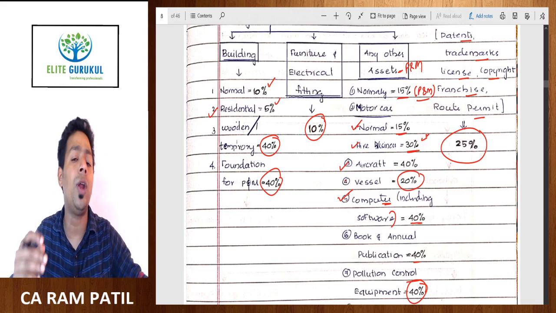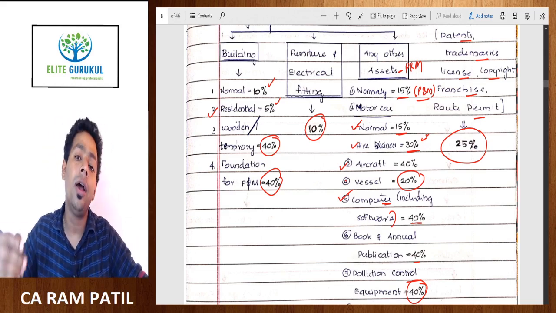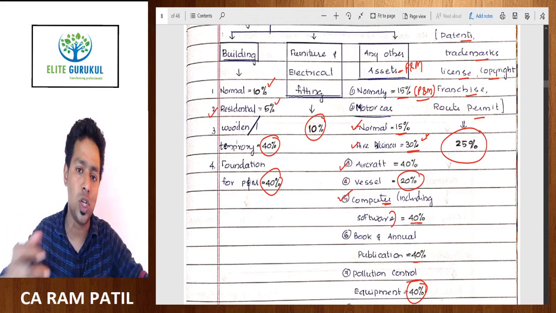If you do this again and again, it will be easy for you to remember the rate of depreciation, because you cannot expect ICAI to provide the rate of depreciation in the examination. In most cases they don't provide it. In some cases they also provide it.